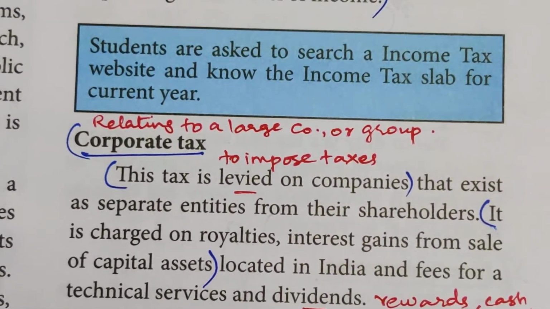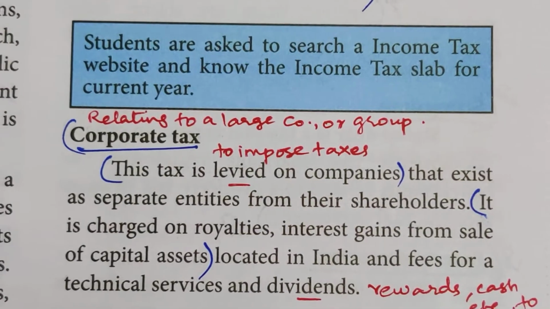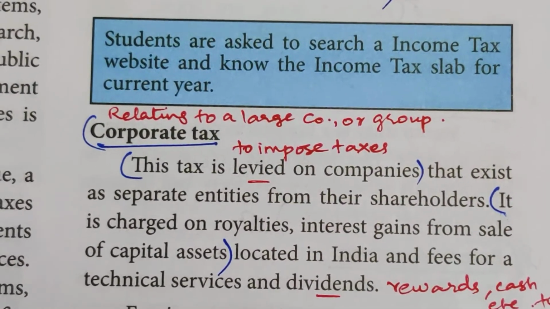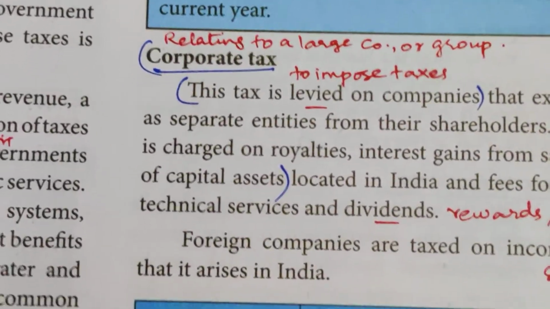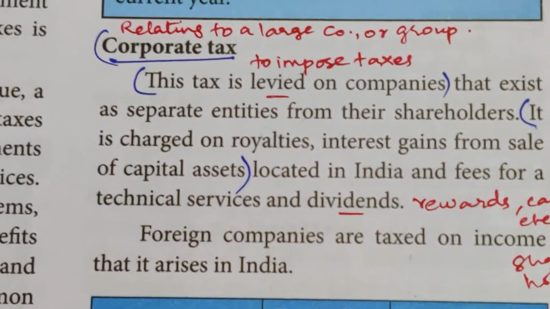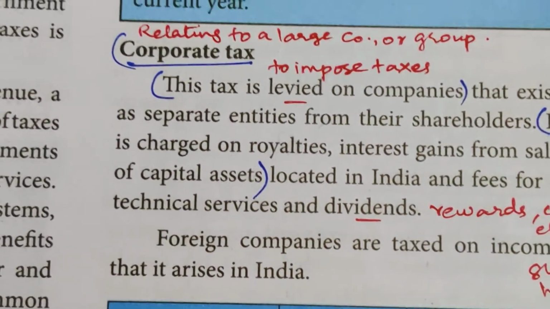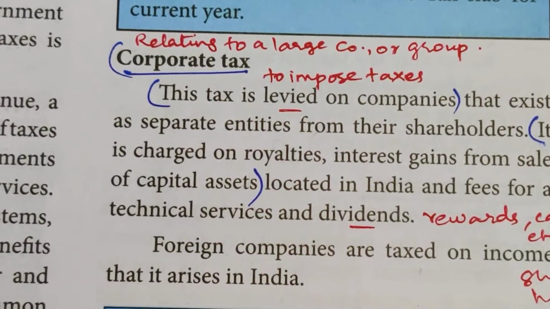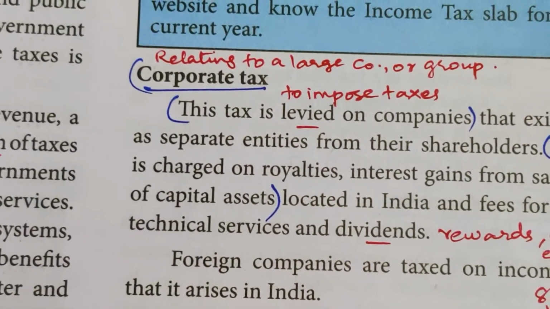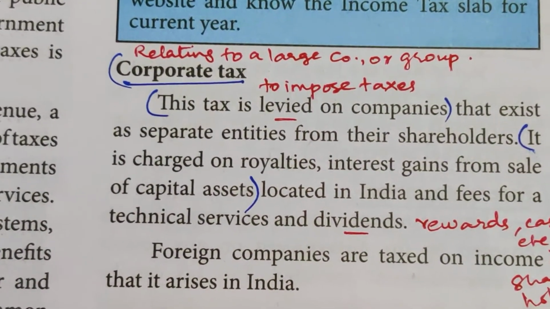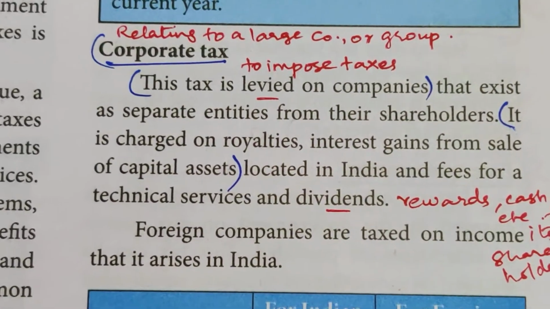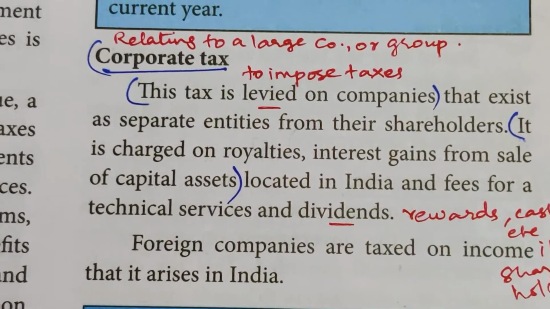So here they have to search the income tax website to know the income tax slab for the current year, and how much percentage of tax the government is collecting. Now, corporate tax relates to a large company or a group. They are charging tax to the large company or a group of that. So this tax is levied on companies.